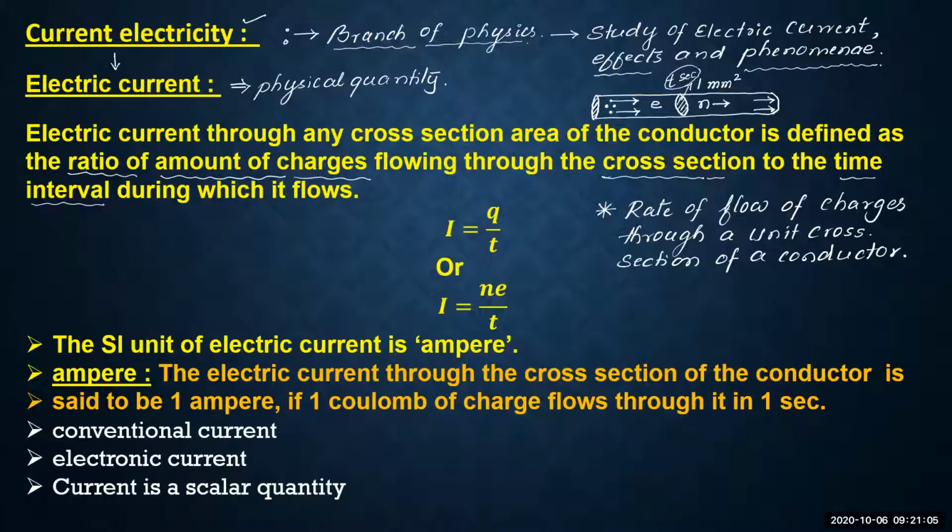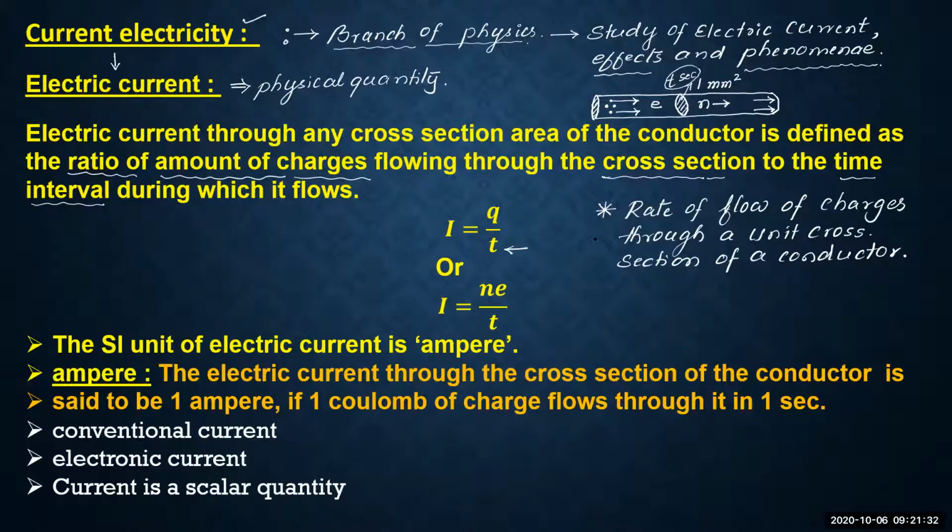So in a very simple way, you can define it as the rate of flow of charges. When you consider the rate of flow of charges, then it is understood that we have considered the time factor there. No need to again consider it as the ratio of amount of charges to the time interval.